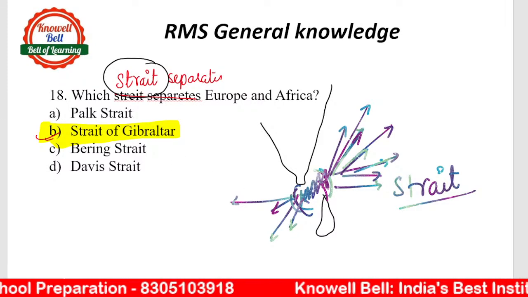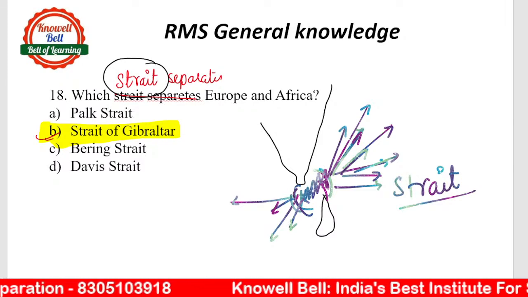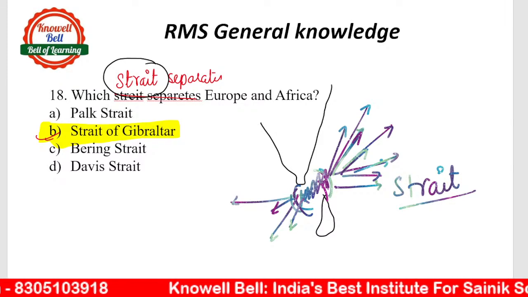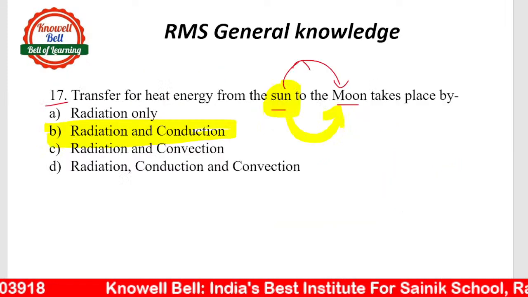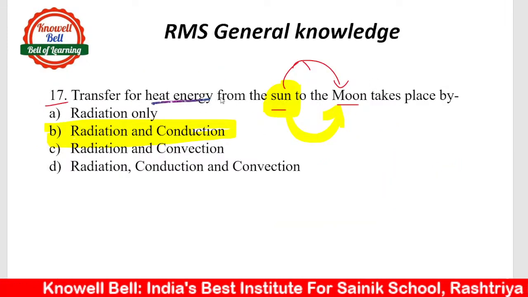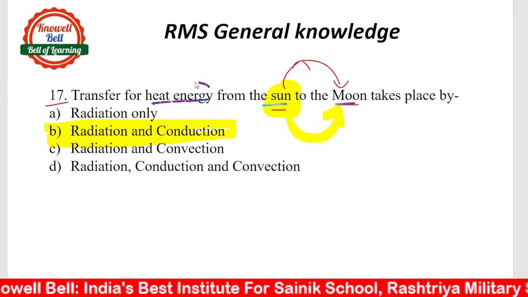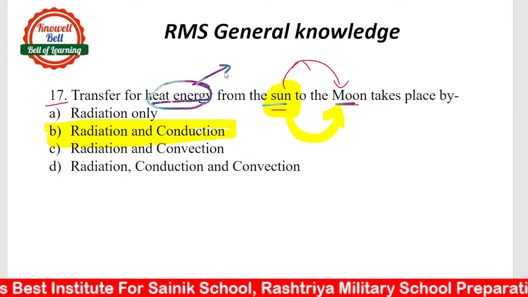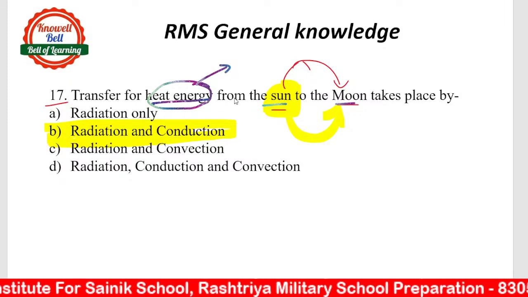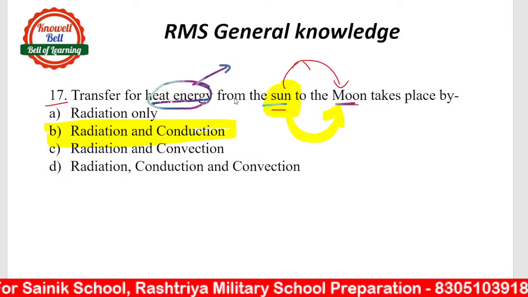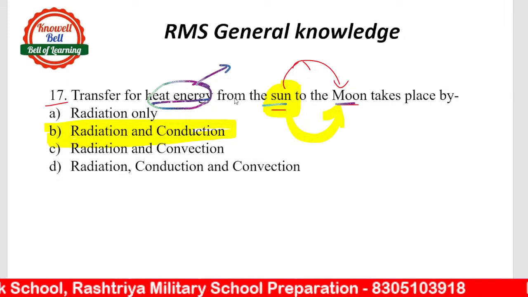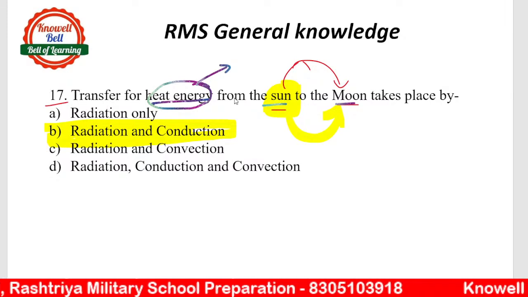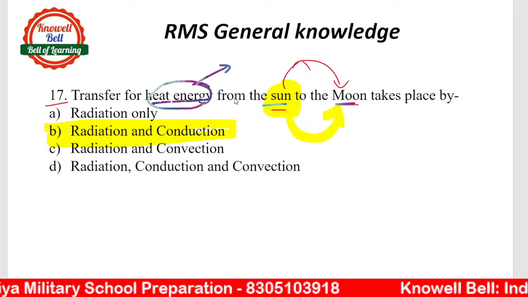Next is question number 17. Oh, you had difficulty in question number 17. The question is about the transfer of heat energy from the sun to the moon. First of all, what is heat energy? Energy has different forms. Heat is a form of energy. Whenever you touch something that is hot, it contains heat energy.